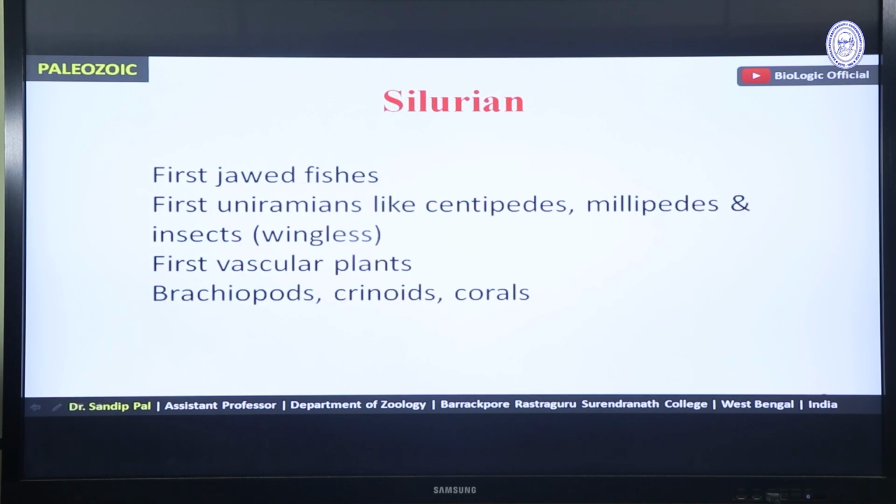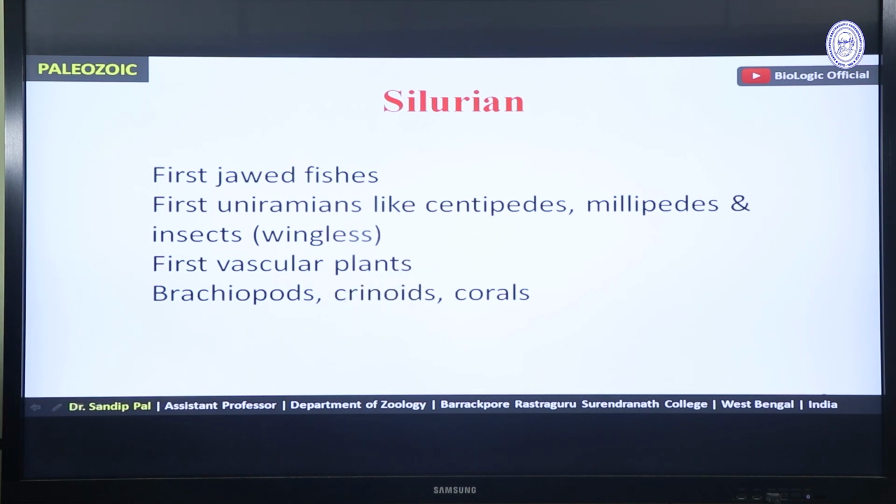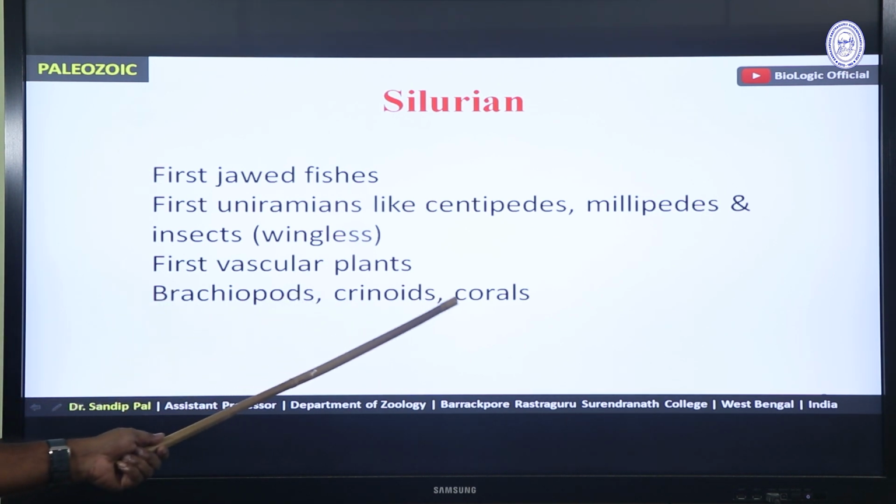Next, Silurian. During this time, first jawed fishes appeared. First uniramians like centipedes, millipedes, and insects. Most of them were wingless. Then first vascular plants appeared, and in invertebrates, brachiopods, crinoids, and corals.